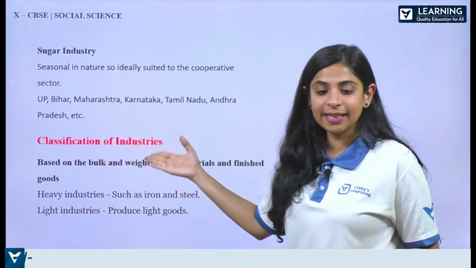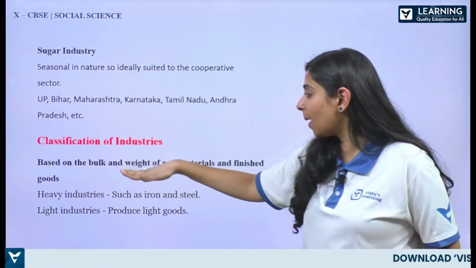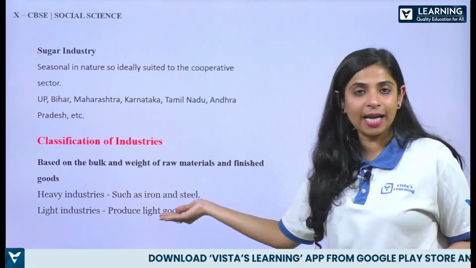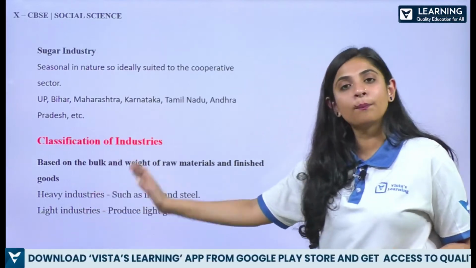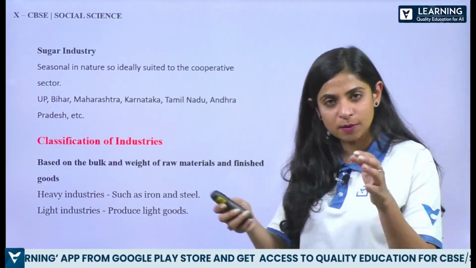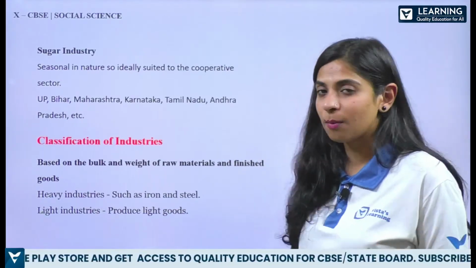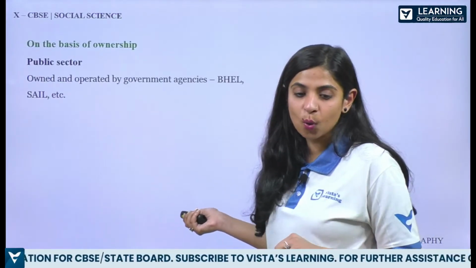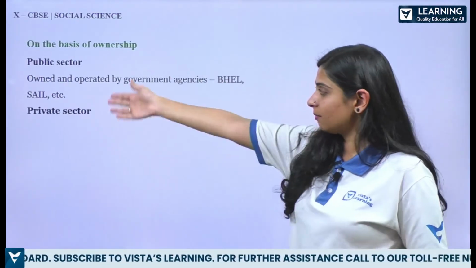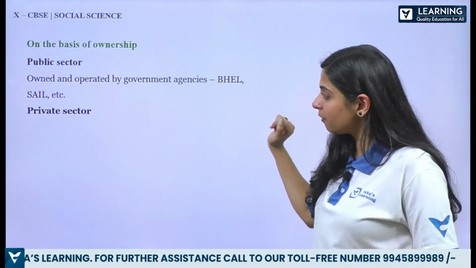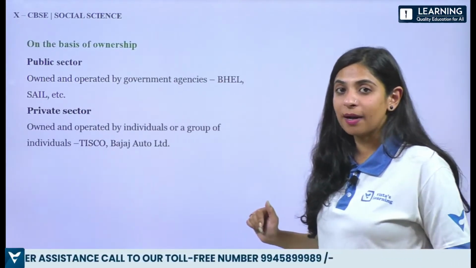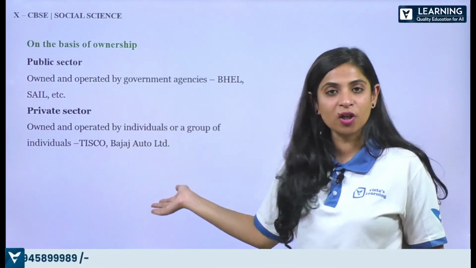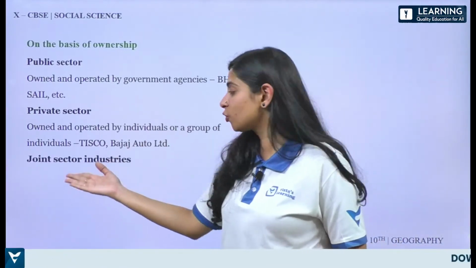And if you have to classify these industries, based on the bulk and weight of raw materials and finished goods, we have heavy industries such as the iron and steel industry. We have light industry, which produces light goods like small tailoring machines or an iron box. Then, on the basis of ownership, we have the public sector, which is owned and operated by the government, like BHEL or SAIL. These are some of the abbreviations. Then we have the private sector. What is a private sector? It is owned and operated by individuals or a group of individuals, like Tisco, Bajaj. These are the examples. Quickly, let's do the joint sector industries.